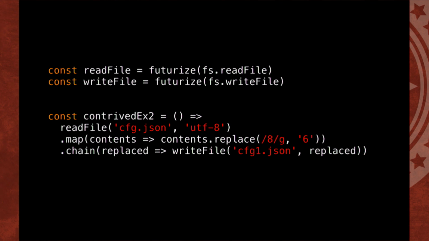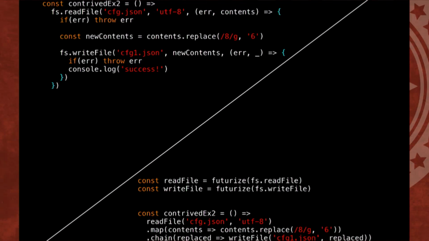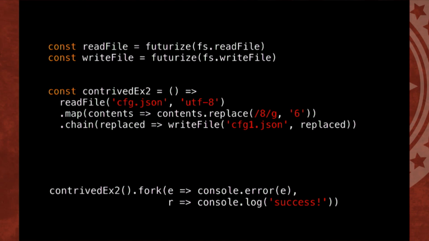It kind of comes with the gig, but we're all probably using promises here or there, and you kind of know this stuff. So if we compare these two, I actually cut something out. Up above, we've got the console.log success and error handling. Down below, I don't do any of that. And there's a good reason for that. If we look back at this, we have to call this fork method down below to get this thing to run. And this is a lot like subscribe or .value at the end of your underscore Lodash chain. Basically what I'm using is a lazy promise.